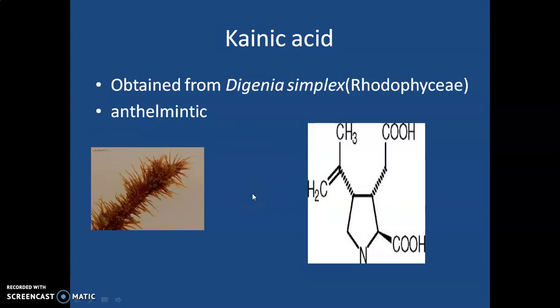And the last drug under this classical category is alginic acid, which is obtained from the Rhodophyceae or red algae Digenia simplex, and it is used as anthelmintic. Here you can see the structure of this particular drug.